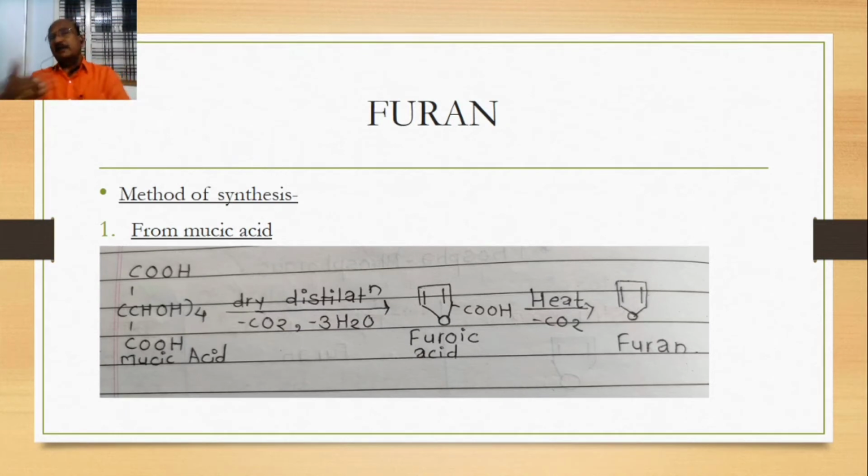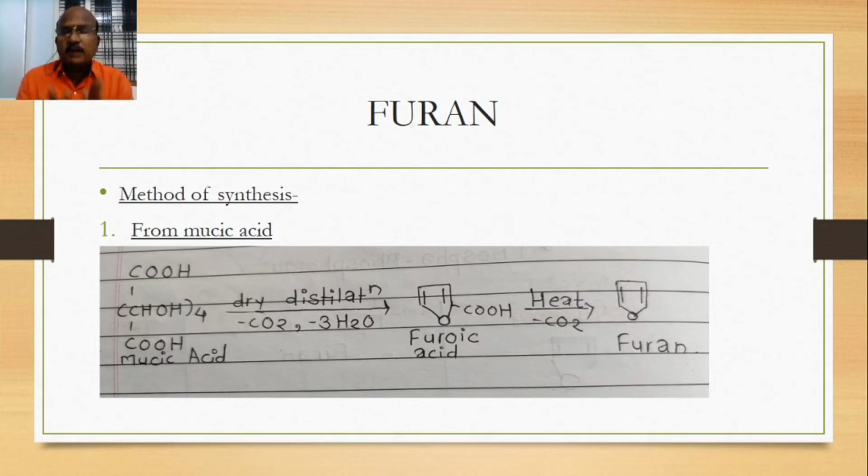After that, we are discussing these heterocyclic compounds one by one. First one is furan. Simply, I will say here, furan is a 5-member heterocyclic compound. The heteroatom is oxygen. Then after, their methods of synthesis will be given here. The first method of synthesis is from mucic acid. We know the structure of mucic acid.